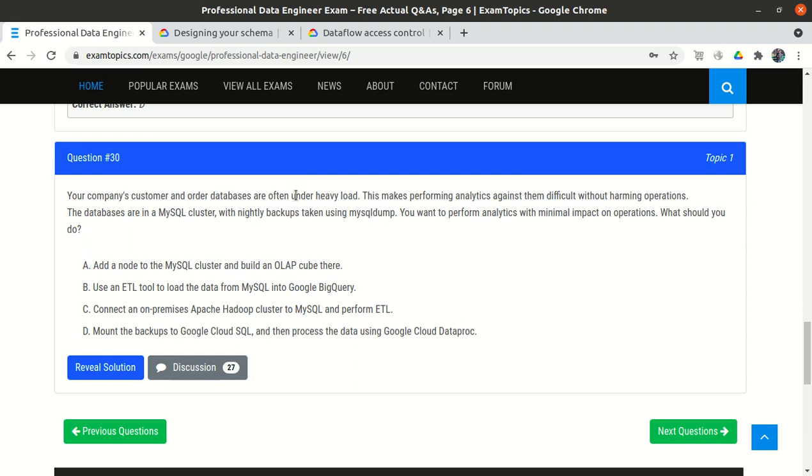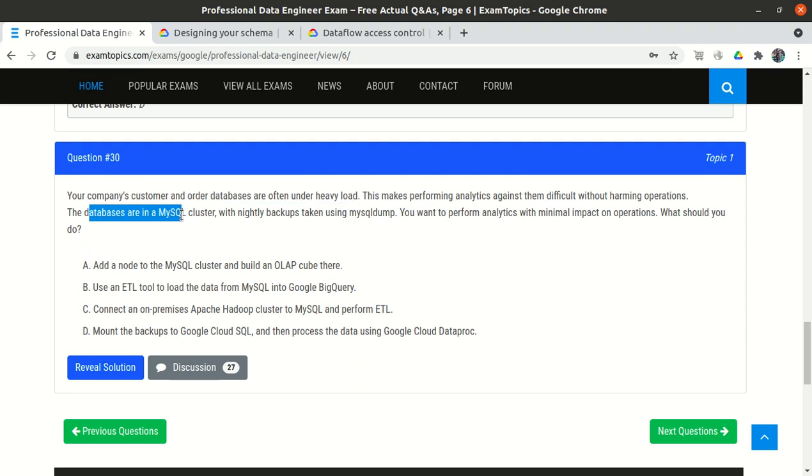So our databases are already under very heavy load, and we want some analytics operations on them as well. If we perform analytics on databases that are already under heavy load, it will make analytics very difficult, and it will also hamper operations, because if the database is already under heavy load and we perform so many more operations on it, then maybe customers start facing issues.